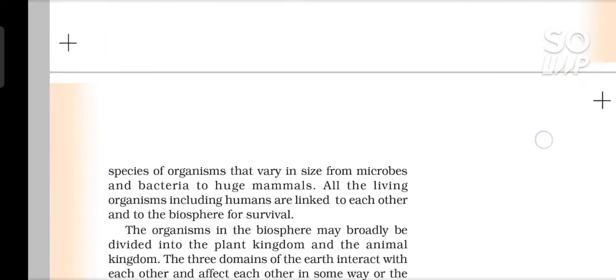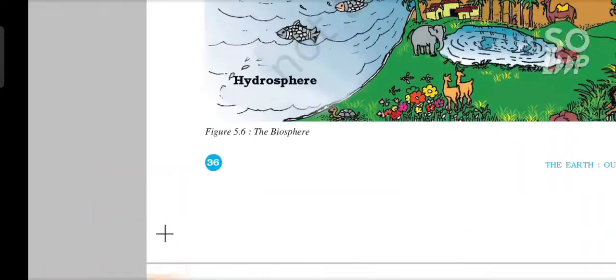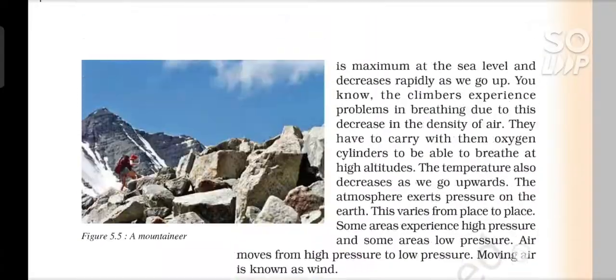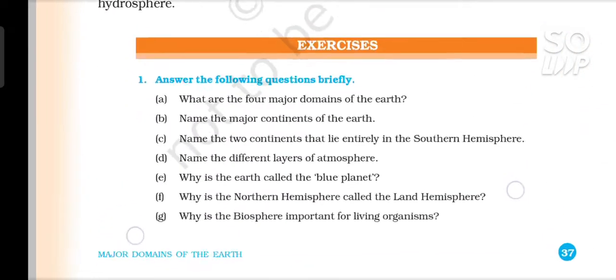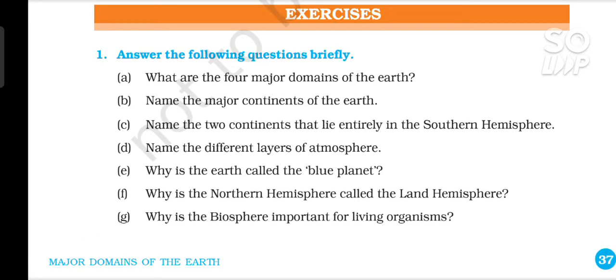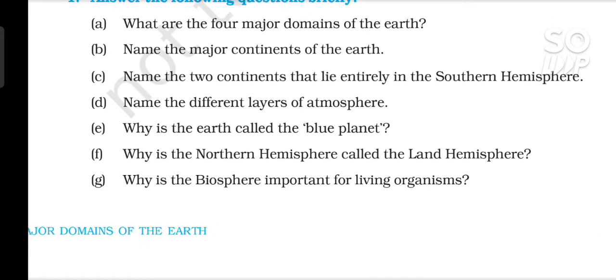The major domains of the Earth. 1. Answer the following questions briefly. A. What are the four major domains of the Earth? B. Name the major continents of the Earth. C. Name the two continents that lie entirely in the southern hemisphere. D. Name the different layers of atmosphere. E. Why is the Earth called the blue planet? F. Why is the northern hemisphere called the land hemisphere? G. Why is the biosphere important for living organisms?